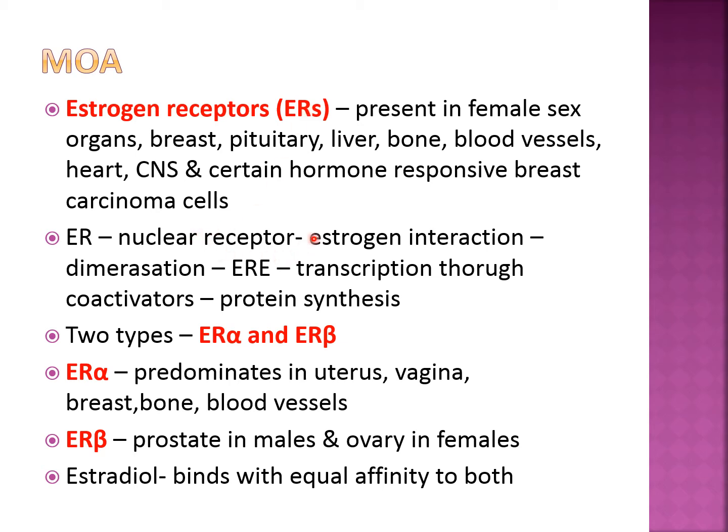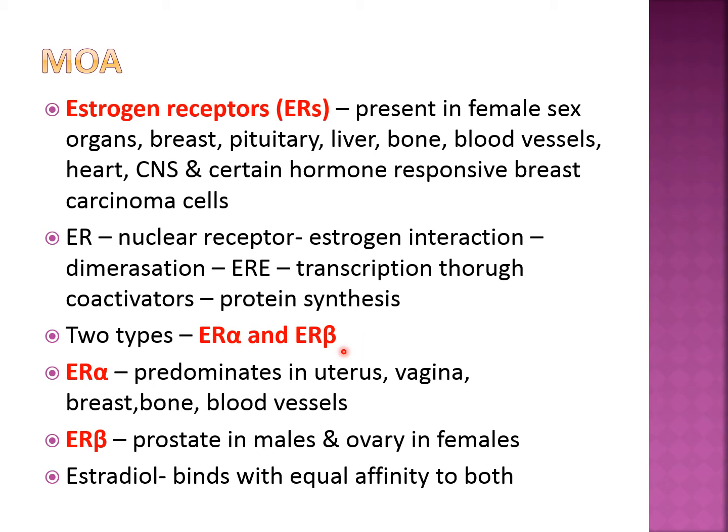When estrogen interacts with ER receptors present in the nucleus, there is a dimerization. Two receptors come together to form the dimer, then they interact with the estrogen receptor element on the DNA, from which the mRNA transcription occurs and mRNA is synthesized, and from the mRNA the proteins are synthesized, and then these proteins are responsible for bringing out the further changes.